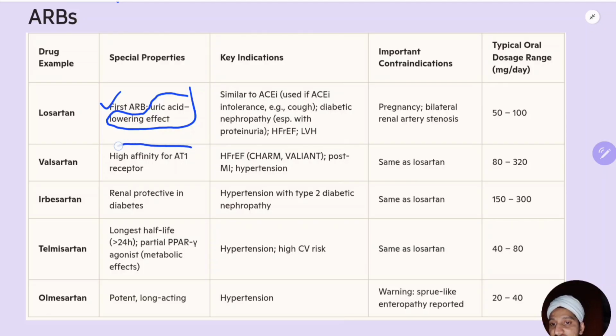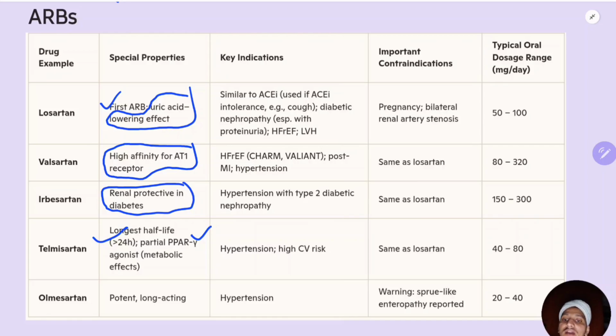Valsartan has the highest affinity for the AT1 receptor, so it is very potent. Irbesartan is renal protective. All of them are renal protective, but it is a special property of irbesartan. Telmisartan has the longest half-life, more than 24 hours, and it is a partial PPAR gamma agonist, meaning it controls metabolic side effects and decreases insulin resistance.